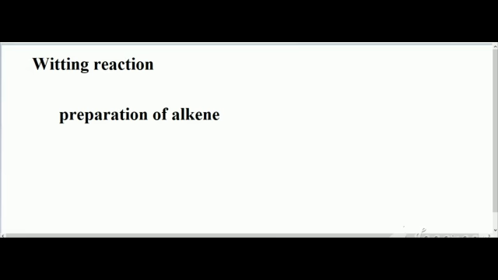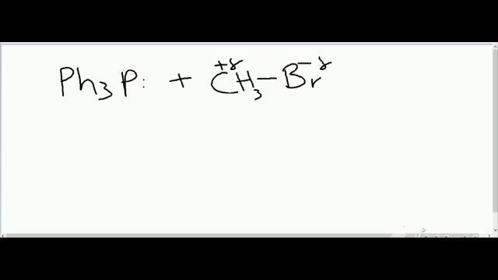Today's topic is the Wittig reaction for preparation of alkene. What is the Wittig reaction? In this reaction, triphenylphosphine reacts with alkyl bromide. The lone pair attacks the partial positive carbon and the bromide ion is eliminated.